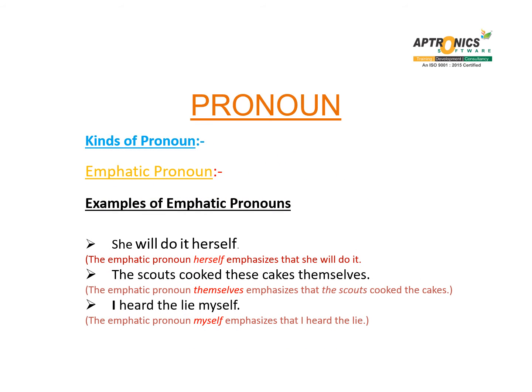Examples of emphatic pronouns: She will do it herself. The emphatic pronoun herself emphasizes that she will do it. The scouts cooked these cakes themselves. The emphatic pronoun themselves emphasizes that the scouts cooked the cakes. I heard the lie myself. The emphatic pronoun myself emphasizes that I heard the lie.